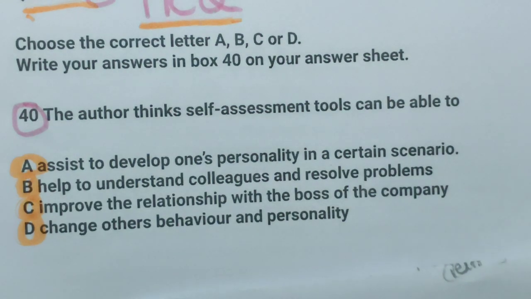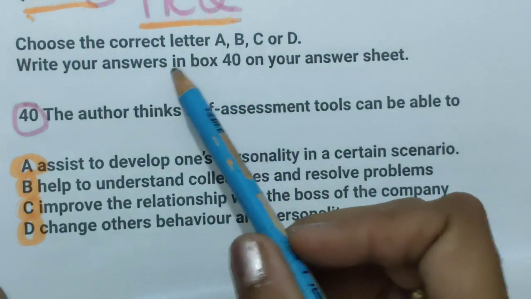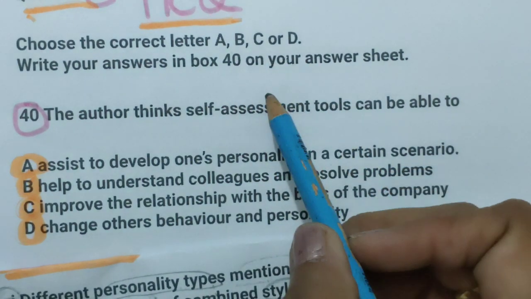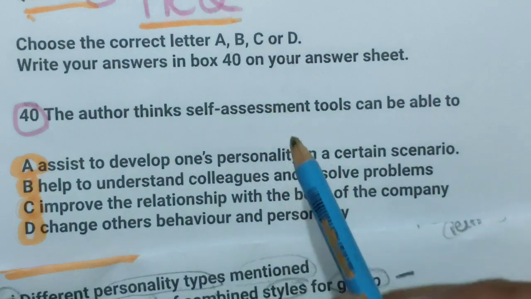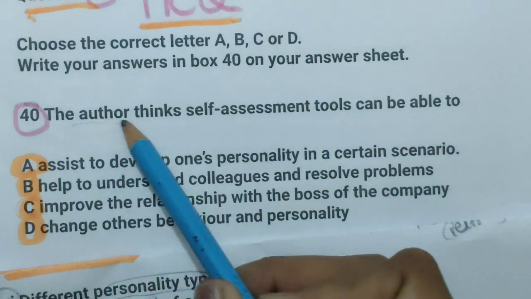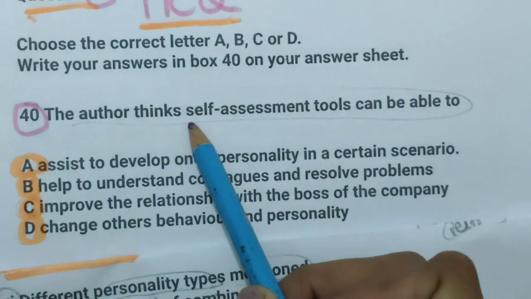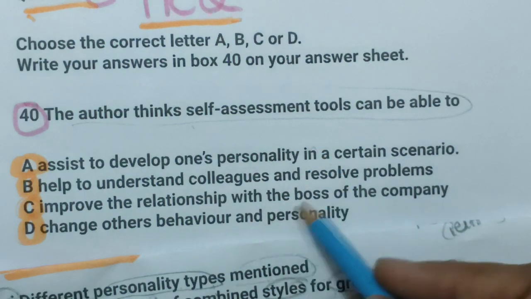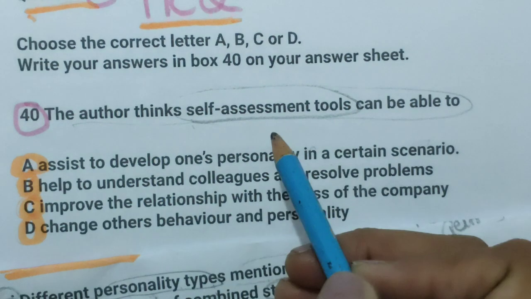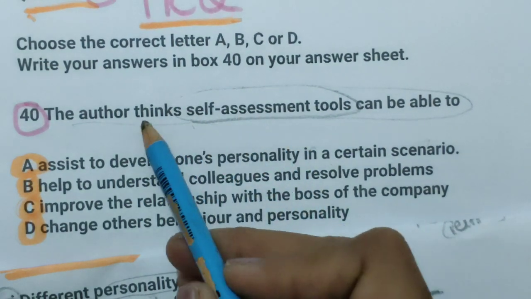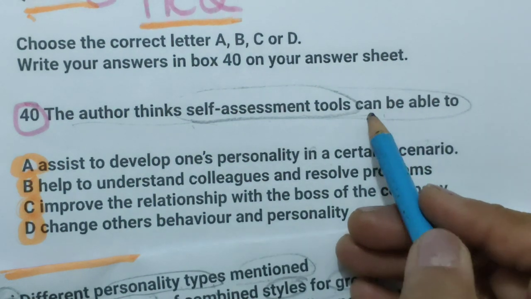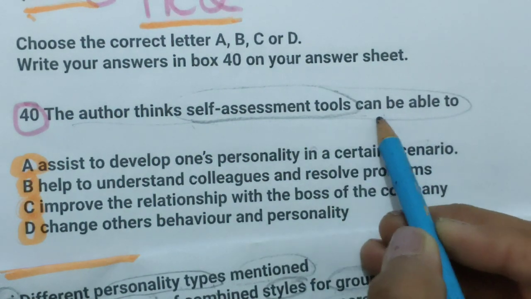So before solving true false not given, we can solve the multiple choice question. Choose the correct letter A, B, C or D. That's also a repeated kind of question. In many readings, the last question is always a multiple choice question. How will we do it? First we will try to understand the meaning and demand of the question statement. Then we will not read all the options first; we will try to understand its meaning and keywords. Those keywords will take us to the location, where we will find the same sentence structure or some paraphrasing, and the answer will be in that sentence only.